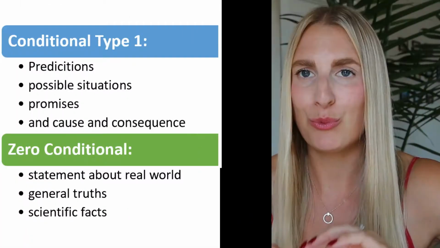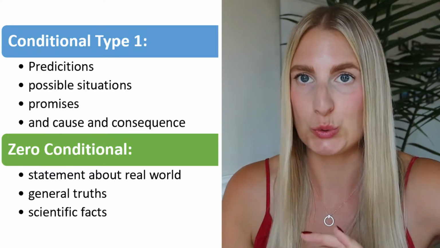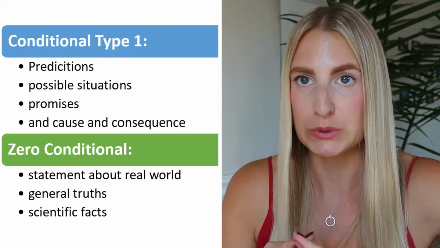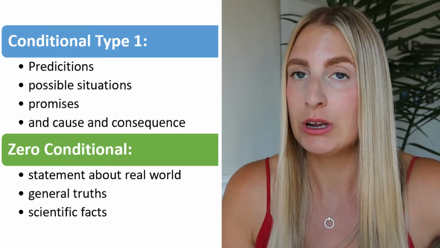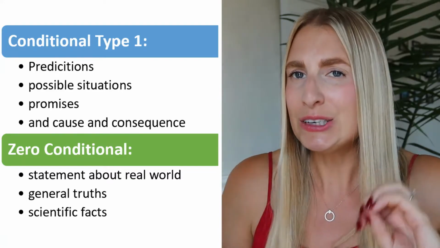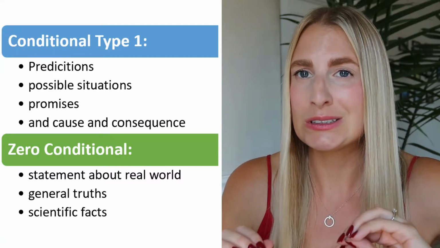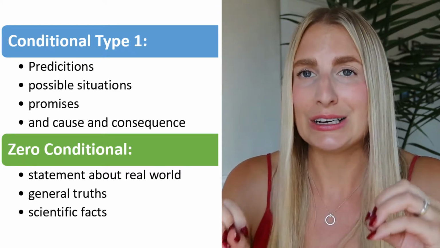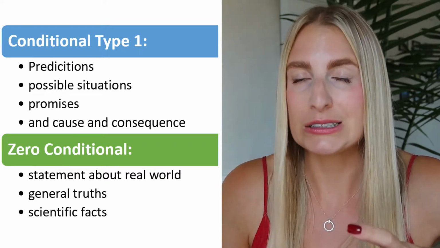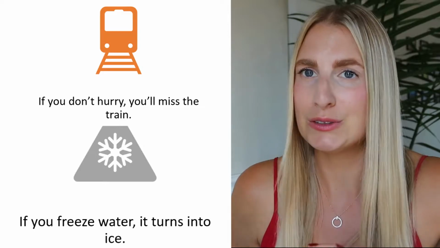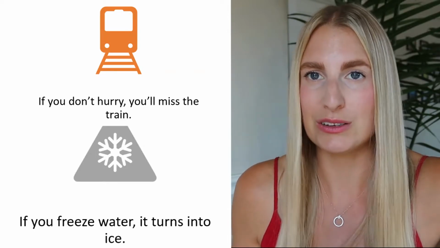The conditional type 1 describes a specific situation. This is a promise, a possible situation, a prediction, cause, and consequence. Whereas the 0 conditional focuses on the real world and the general truth, such as scientific facts. Let's look at some examples. If you don't hurry, you will miss the train. If you freeze water, it turns into ice.